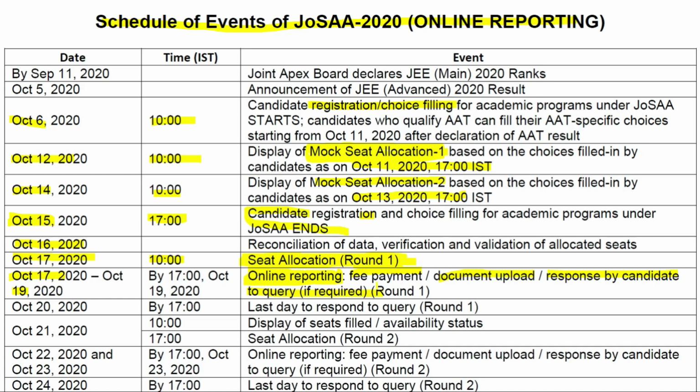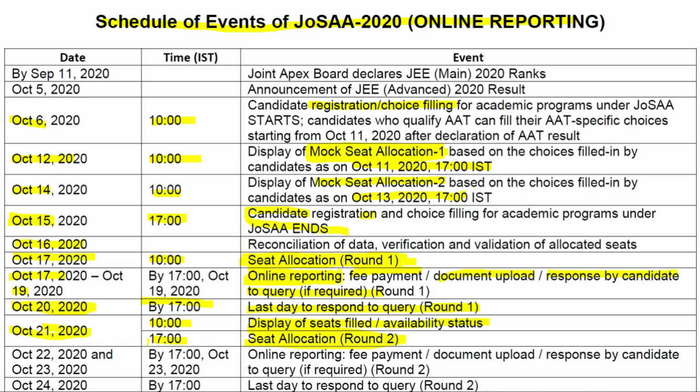Freeze, float, slide options can be chosen there itself, and the response to query will be closed at 5 p.m. on October 20th. After 5 p.m., you cannot choose freeze, slide, float. And on October 21st, 2020, 10 a.m., the seats filled or availability status will be displayed: what seats were filled in the first round and what seats are available for the second round will be displayed at 10 a.m. of October 21st, and at 5 p.m., seat allocation round 2 result will be given.